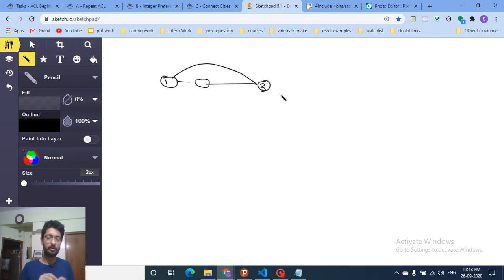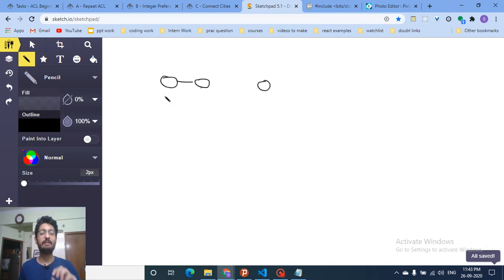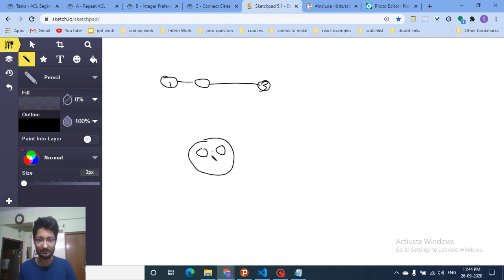So you have to join the minimum number of roads such that there always exists some path from every node to reach every other node. Okay, but let's assume that the map is like this. Now you cannot reach from city 1 to city 3 because there is no road present. So you have to connect one road from this to this. Now, the simplest explanation for this is that you have to find out the different components, like there are some nodes in this one, as you can see.